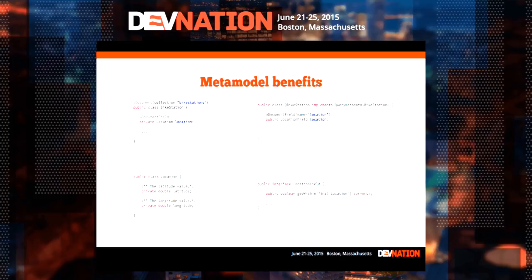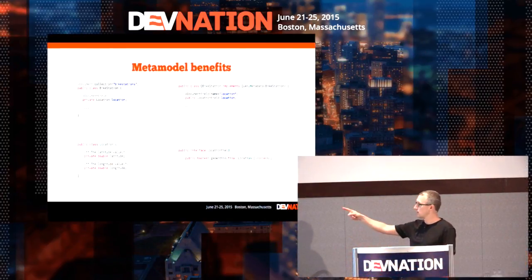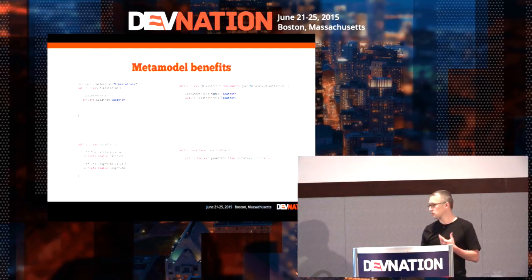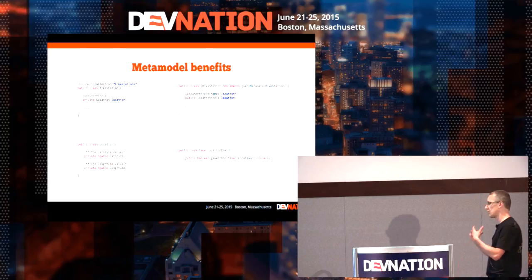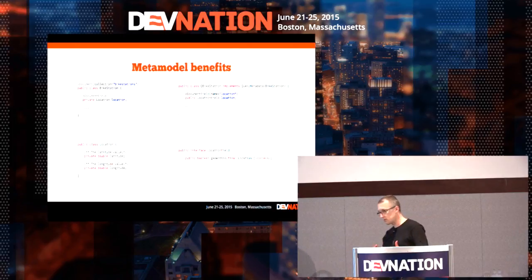And finally, we have this location field type here, which is an interface, and it has a GeoWithin method. So this is an important point, actually. This location field is an interface. What I'm going to show you later is that we don't actually want to compute and perform geoqueries on the Java side.